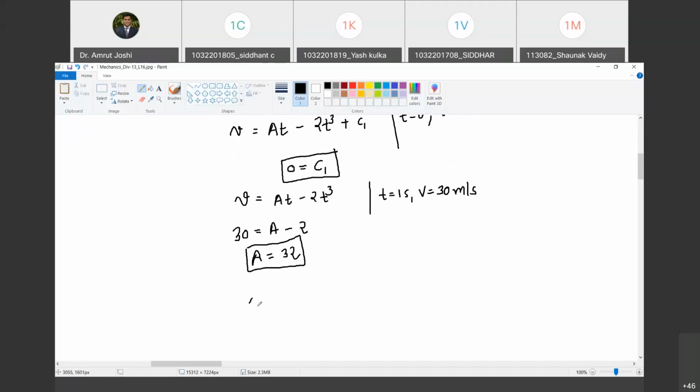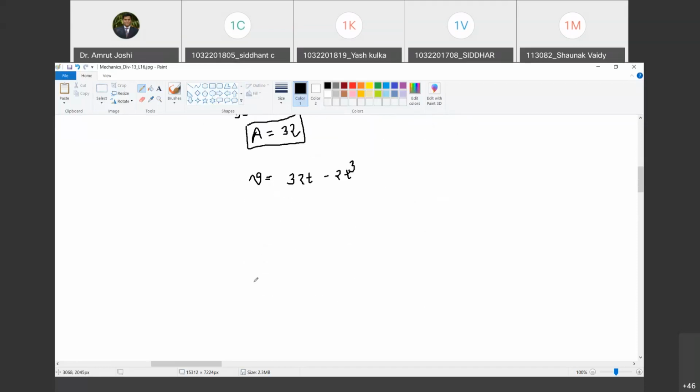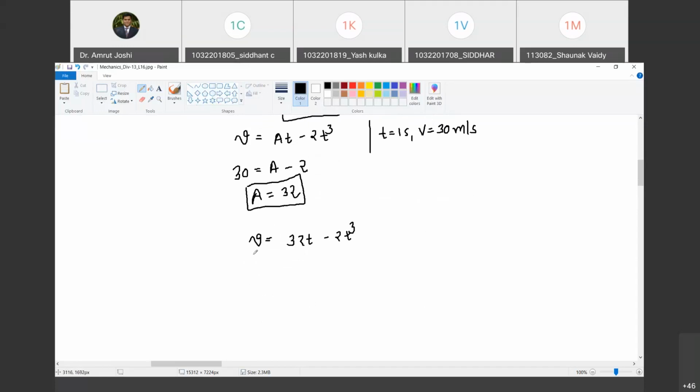So what is the expression for velocity that we have got? V is equal to 32t minus 2t cube. So this is the expression for velocity. Now, how do I obtain the expression for displacement or position from this? How do I do that? So I will equate it to dx by dt.